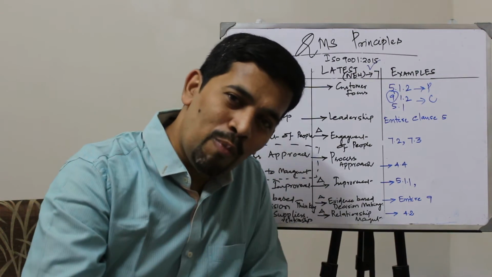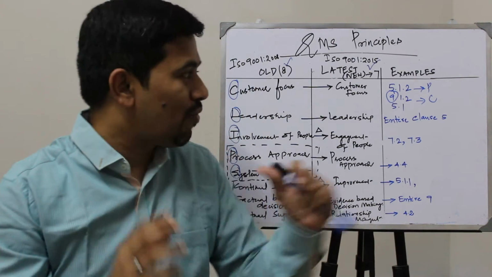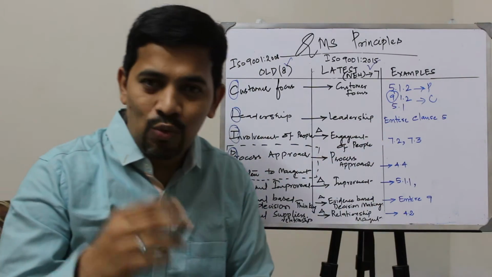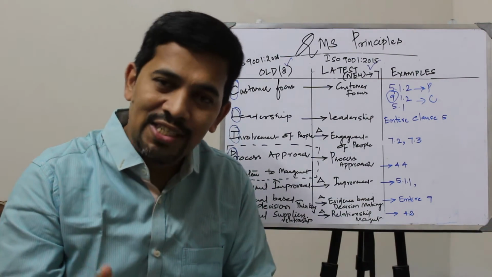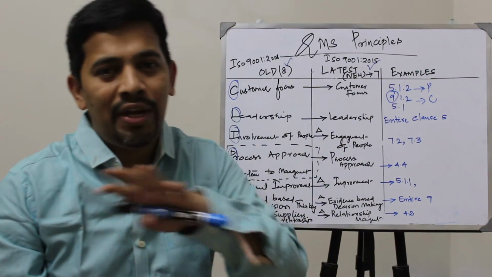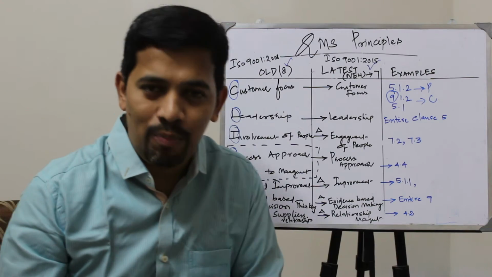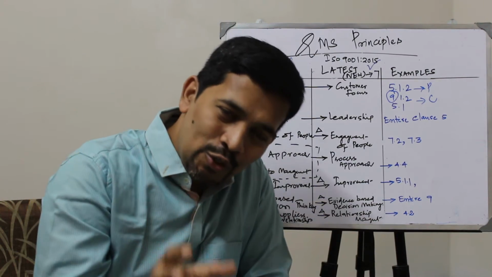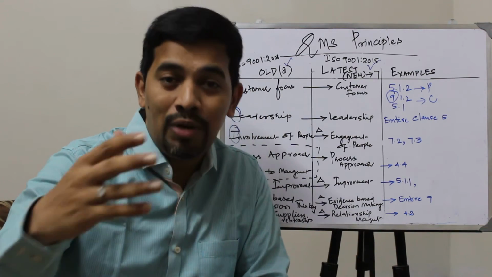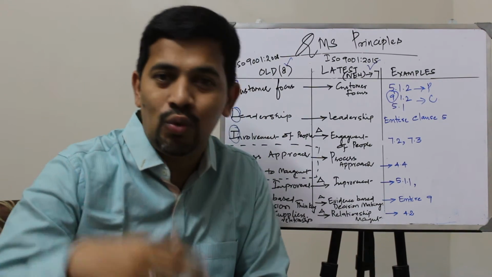Again 5.1.2 talks about customer focus, and that is one. Then 5.2 talks about establishing and communicating the quality policy. 5.3 again says the top management shall ensure the roles and responsibilities are communicated and understood within the organization.